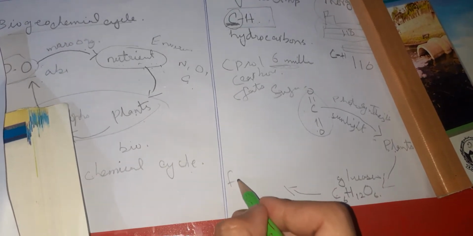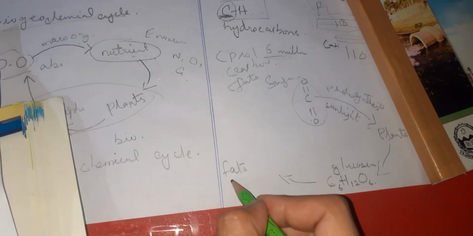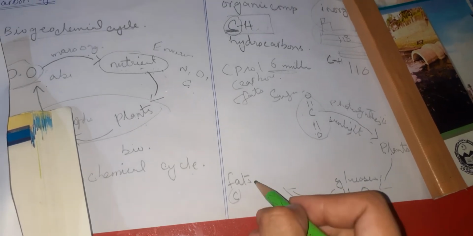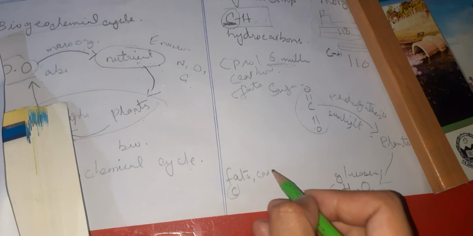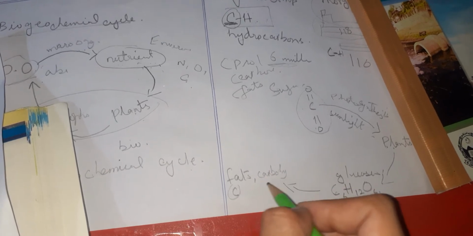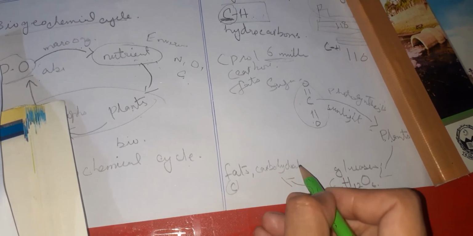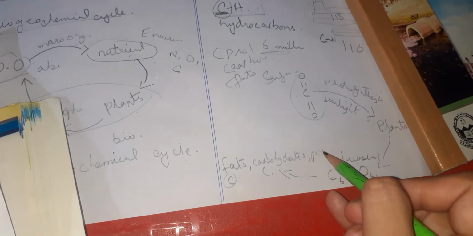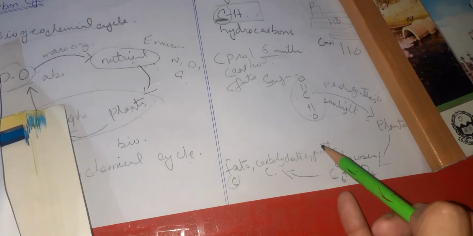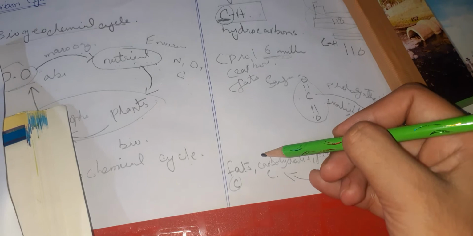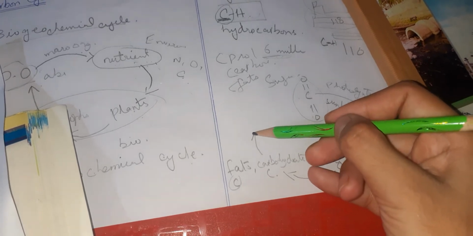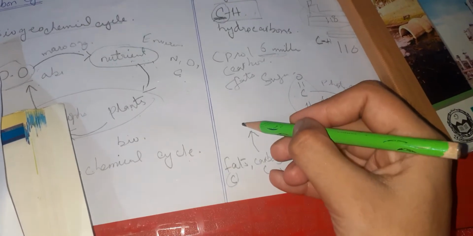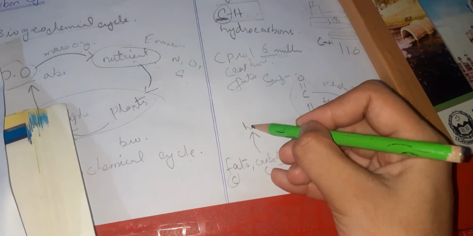For example, fats have carbon as a major component. Carbohydrates also have carbon as their major component, and the same with proteins, right? Then these fats, carbohydrates, proteins and glucose are taken by herbivores.